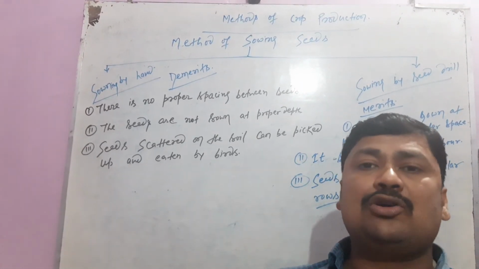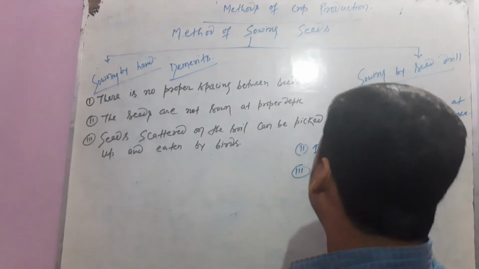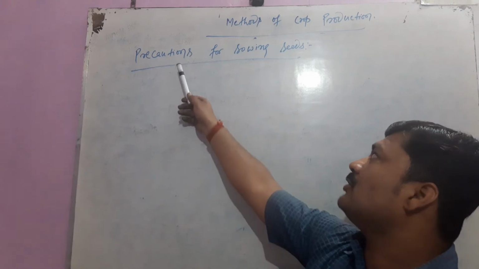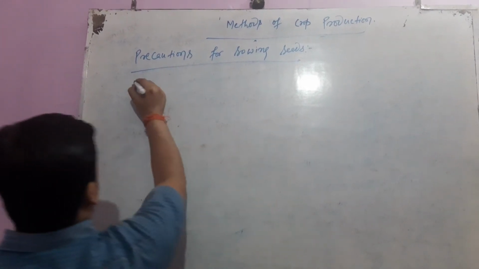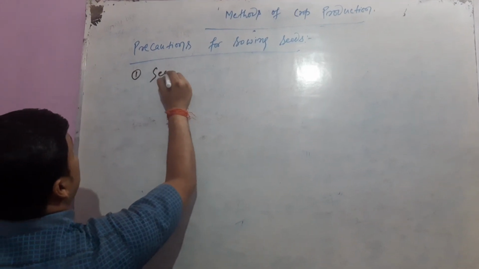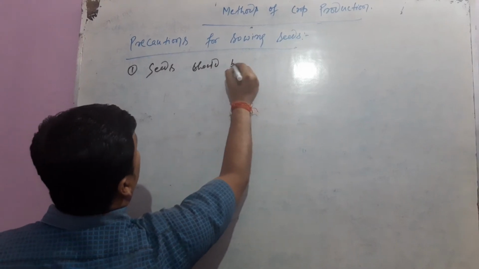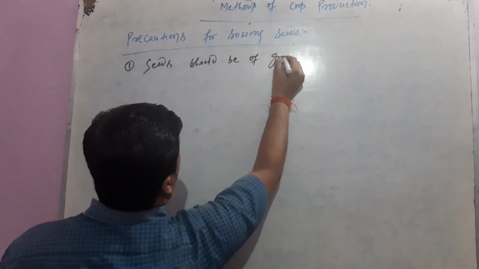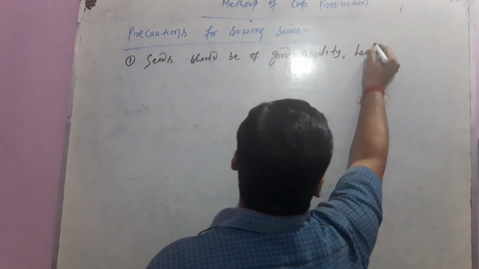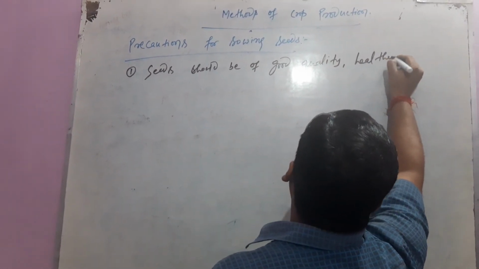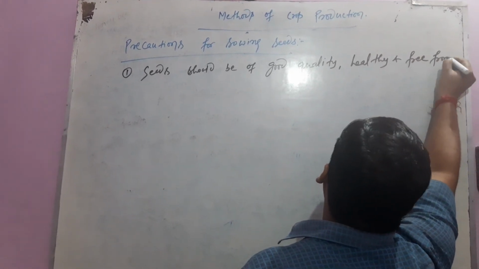Now, what precautions do we have to take before sowing the seeds? Precautions for sowing seeds. The very first precaution is that seeds should be of good quality, healthy, and free from diseases.